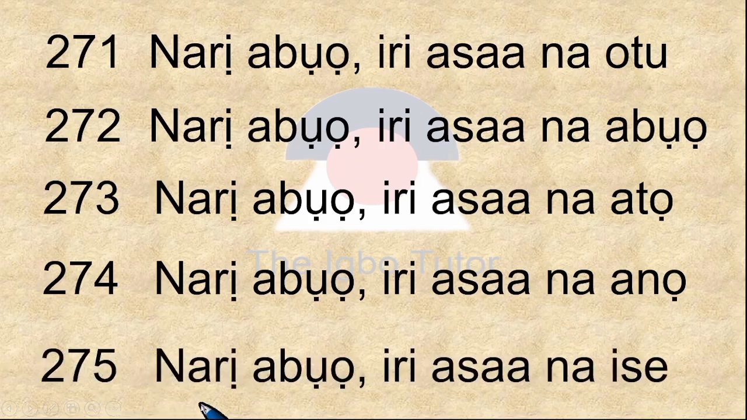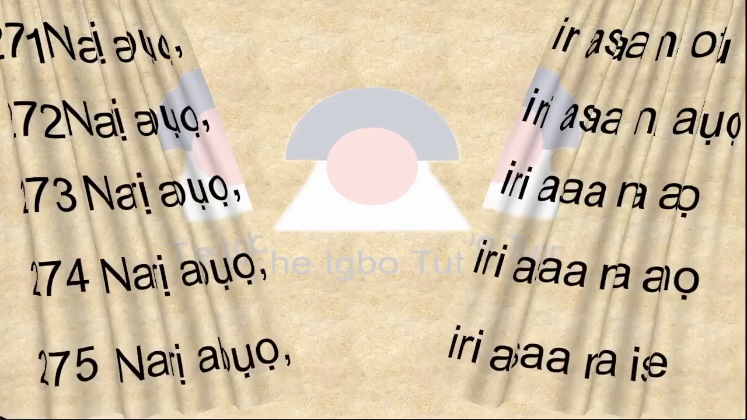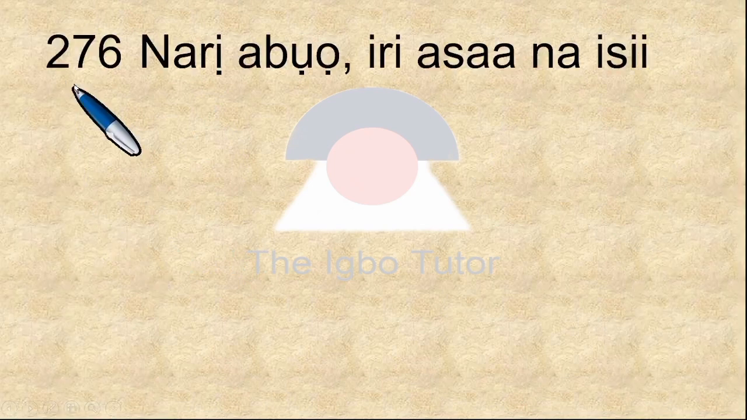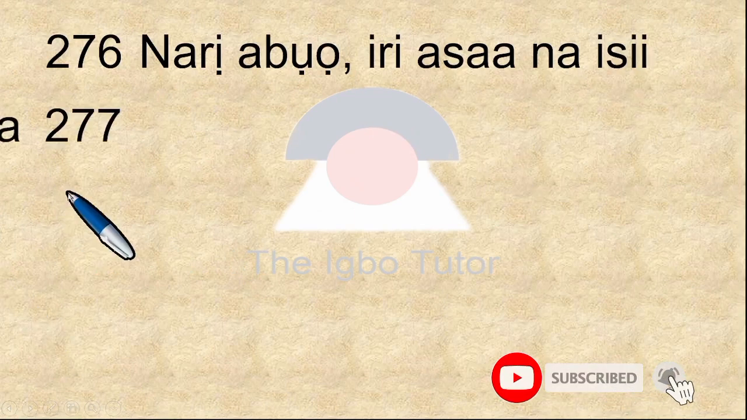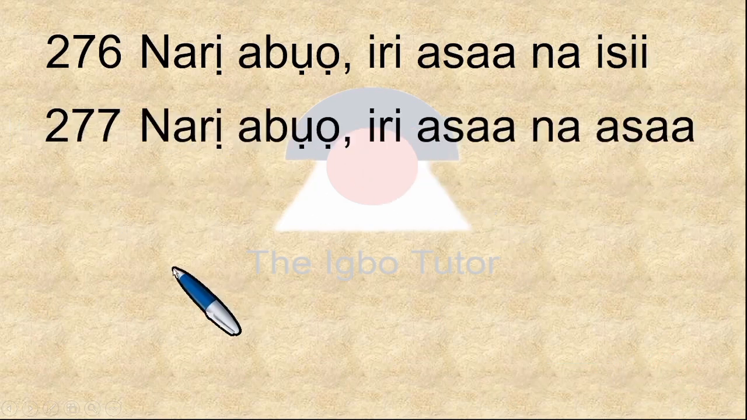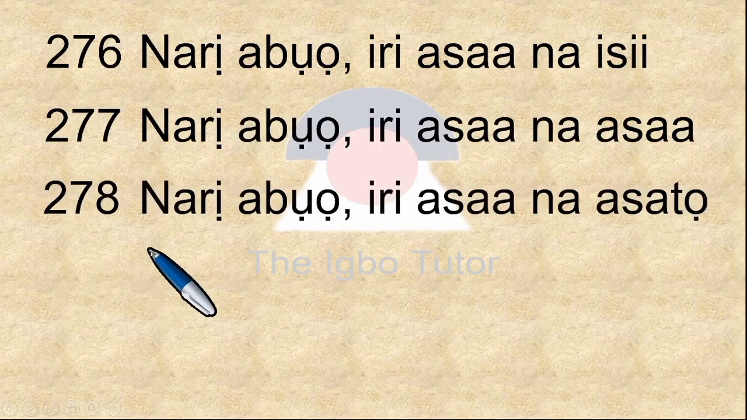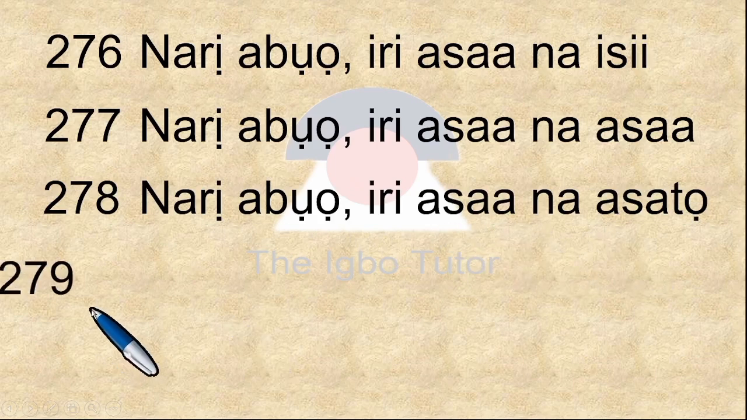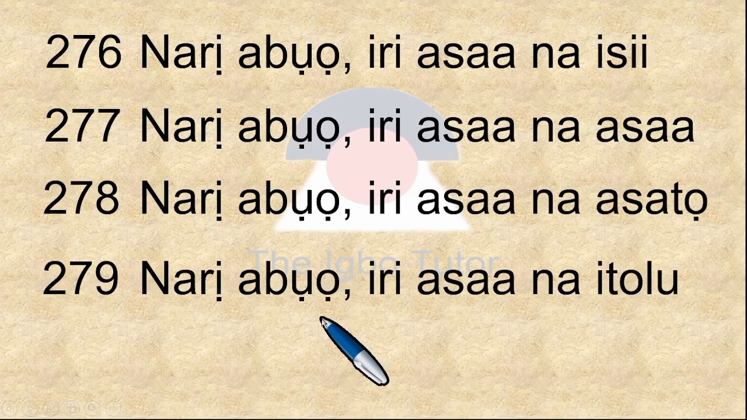275 is narị abụọ iri asaa na ise. Next page, we have 276, narị abụọ iri asaa na isii. Go to 277, and that is narị abụọ iri asaa na asaa. 278, narị abụọ iri asaa na asatọ. 279, narị abụọ iri asaa na itoolu.